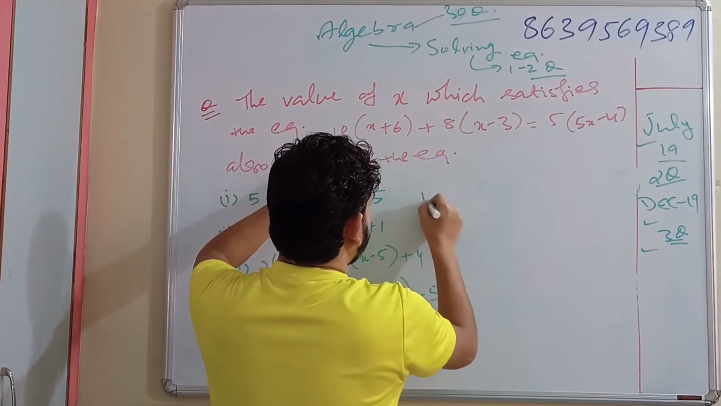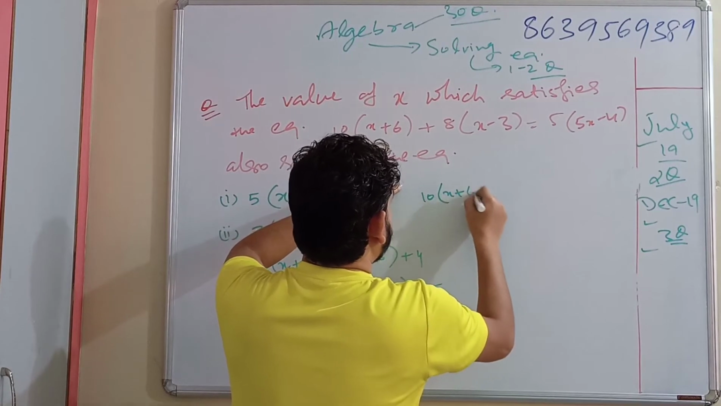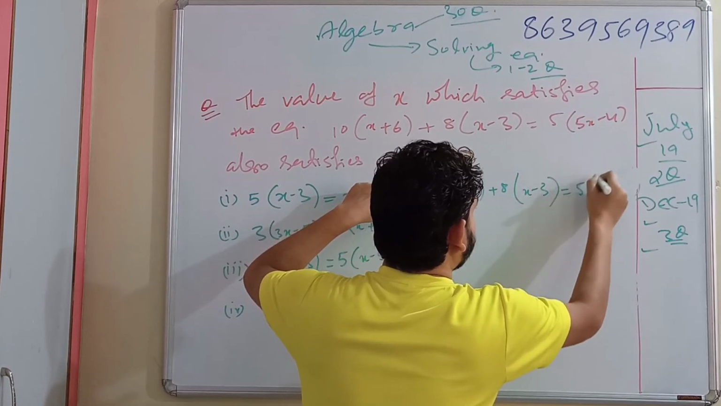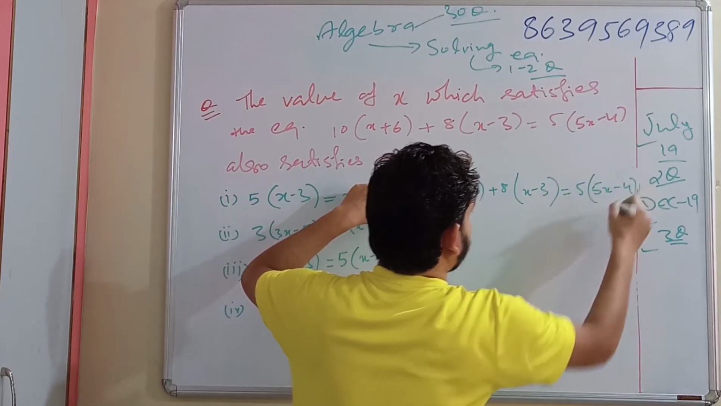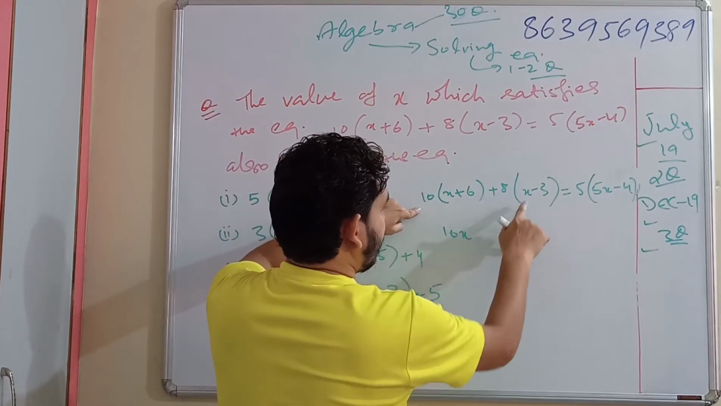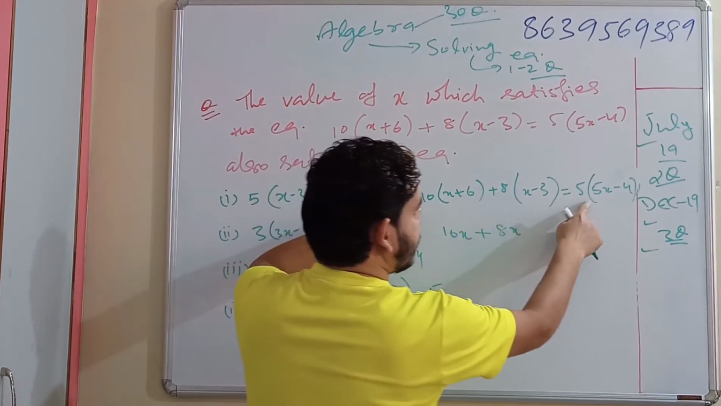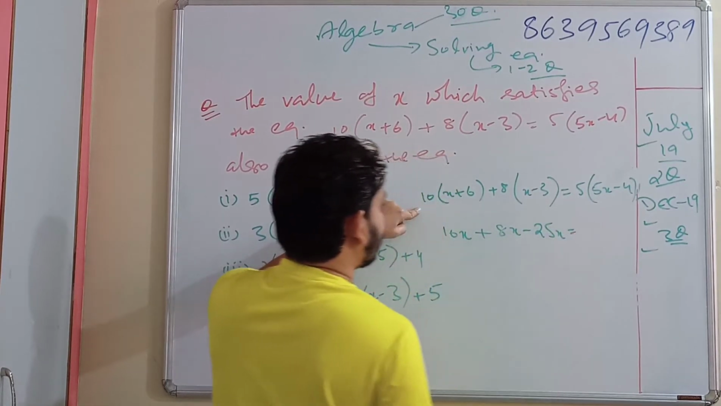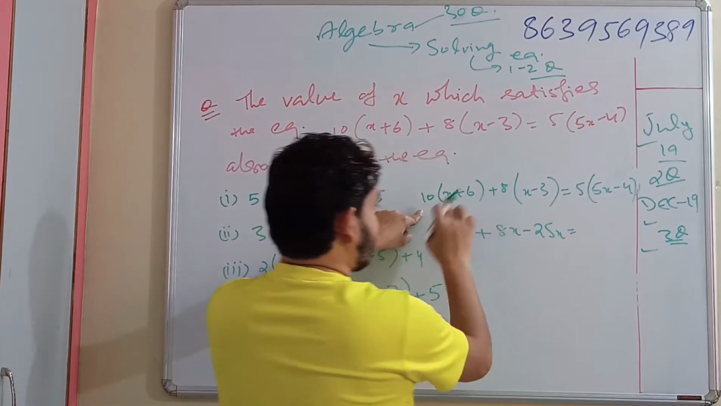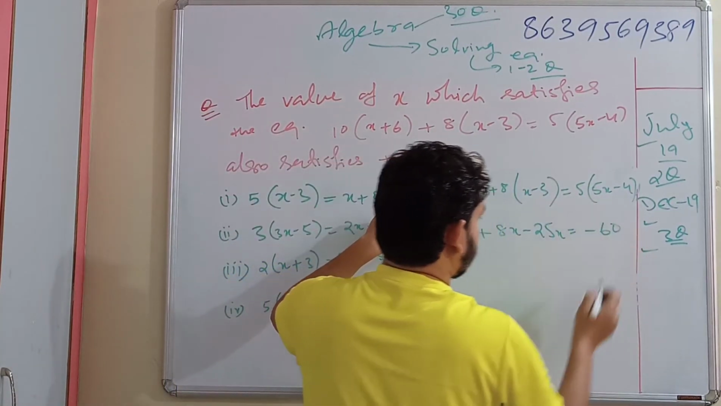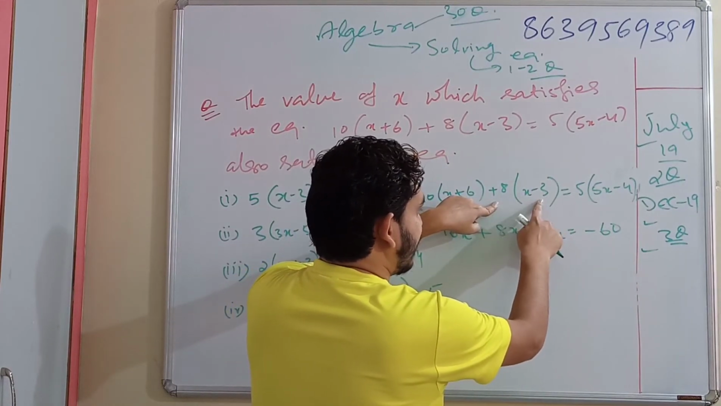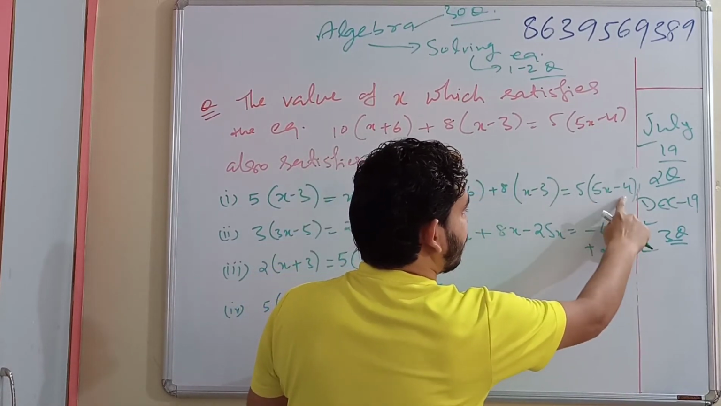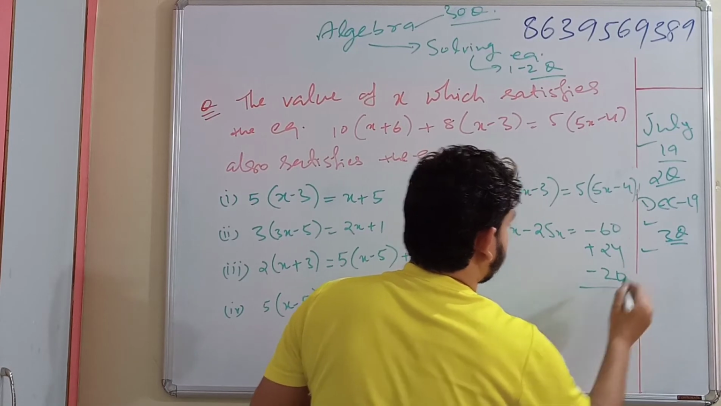So first of all, solving it: 10 times of x plus 6 plus 8 times of x minus 3 is equal to 5 times of 5x minus 4. This is 10x, this is plus 8x, 5 fives are 25x, coming this side it will become minus 25x. 10 sixes are 60, this side there it will become minus 60. 8 threes are 24, minus 24, there it will become plus 24, and right side 5 fours are 20, minus 20.